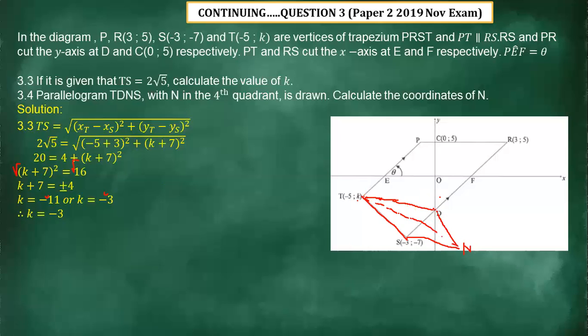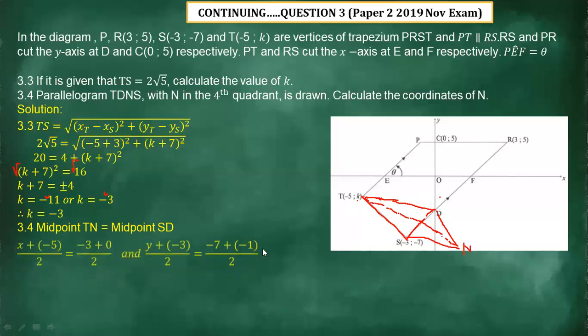So I'm just going to draw them like this, because they are going to help us calculate the coordinates of N. Now, the midpoint of TN, which is a diagonal, equals the midpoint of SD, which is the other diagonal. They meet at this point here. The midpoint of TN is equal to the midpoint of SD.